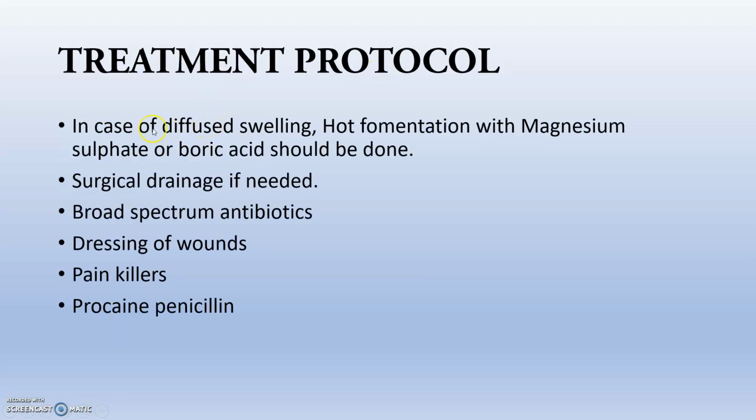So, the treatment protocol: in case of diffuse swelling, we will use the hot fomentation technique with magnesium sulfate or boric acid. Proper surgical drainage is needed if there is formation of pus or a pyogenic appearance. Now, to prevent any sepsis or microbial problems, we need to go for broad spectrum antibiotics. And if we are cutting and draining it, then we have to dress the wound. To avoid the pain, we have to go for painkillers, and procaine penicillin will act as a painkiller, and also it is a best antibiotic and analgesic.